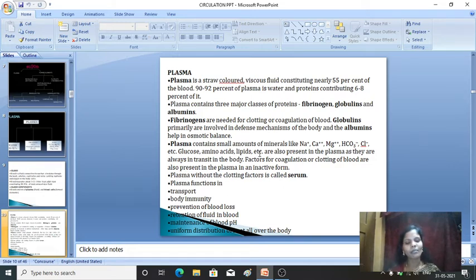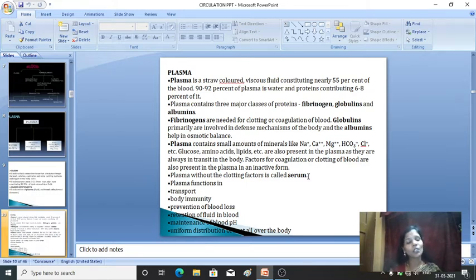If the plasma does not have clotting factors, then it is called serum. You can see the definition. What is serum? The plasma without clotting factors is called serum. Generally in the plasma, the factors for coagulation or clotting of blood are present, but in the inactive form. If they are absent, then we call it serum. So these are the components of the plasma.